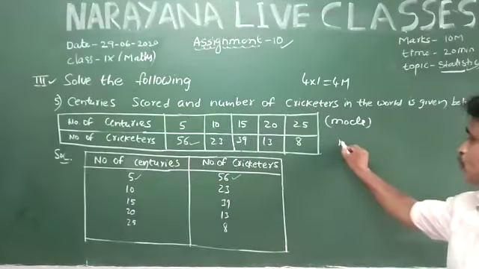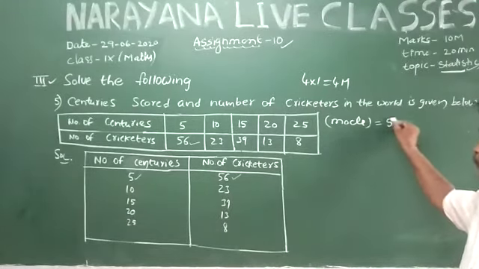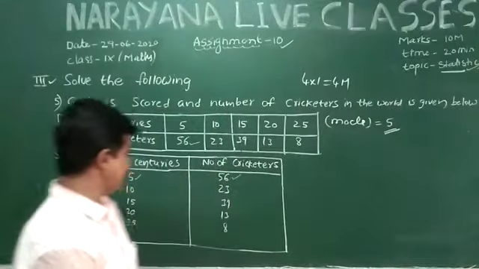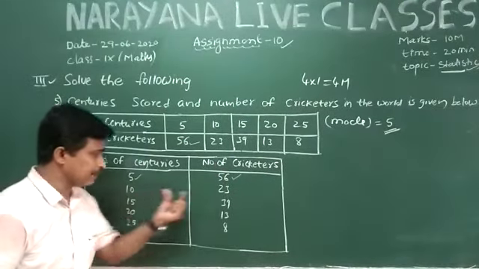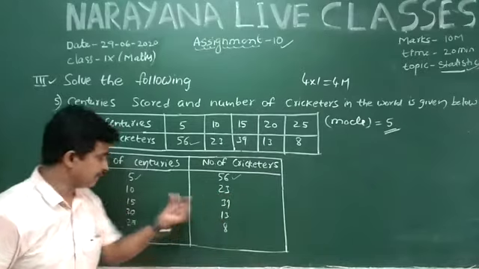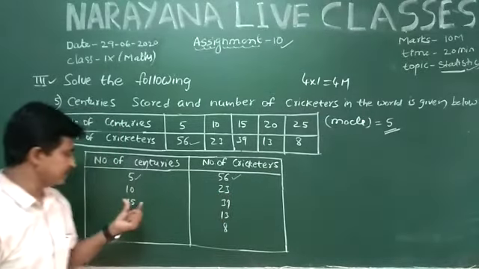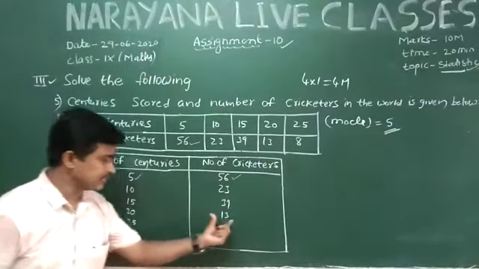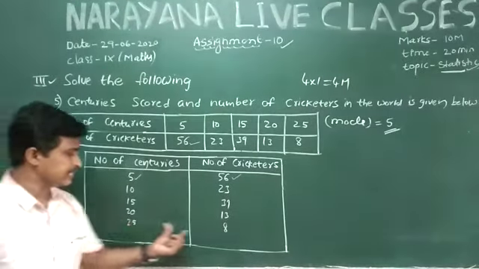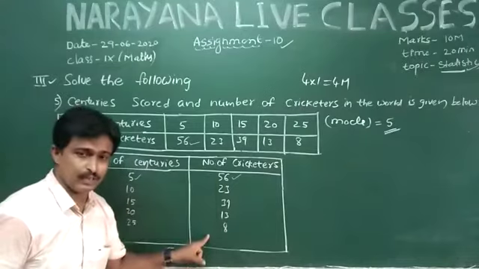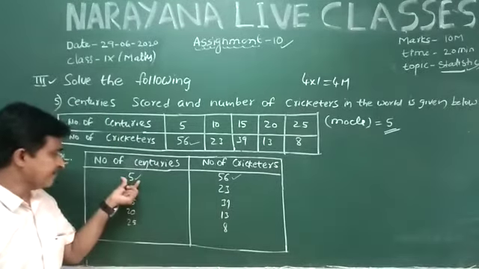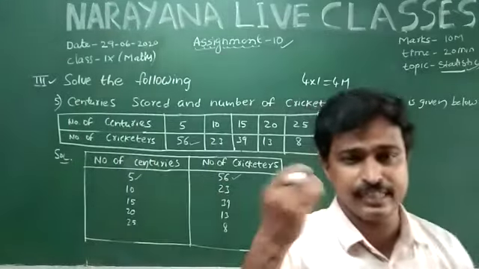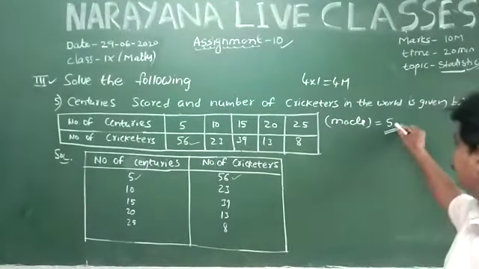Therefore mode is equal to 5. This is a direct problem. The remaining: 10 centuries repeated 23 times, 15 centuries 39 times, 20 centuries 13 times, 25 centuries 8 times. In all these values, 5 is repeated 56 times. Therefore, the mode of the given data is equal to 5.